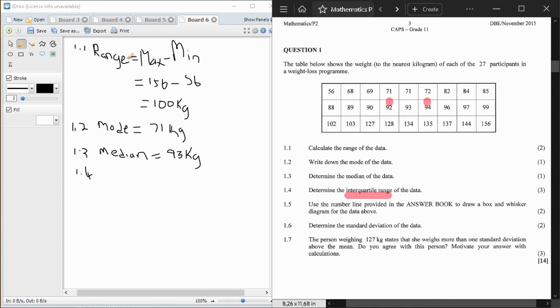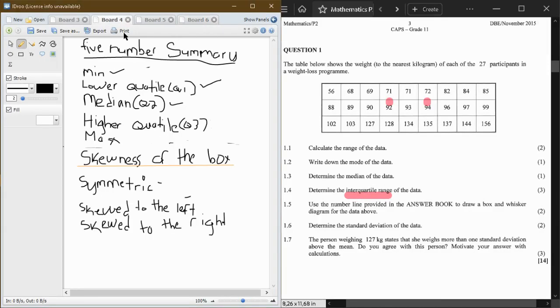So now, when you're talking about the interquartile range, firstly, when you hear the word range, what comes into your mind? Firstly, it is the maximum value minus the minimum value. But now what is a quartile? You go back to your 5-number summary. You see that I have minimum, lower quartile, median, higher quartile, maximum.